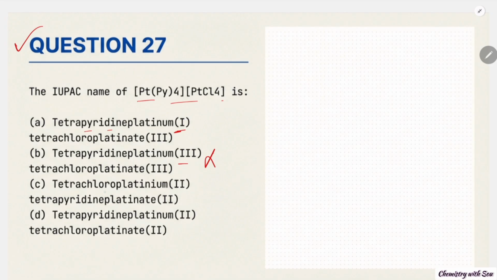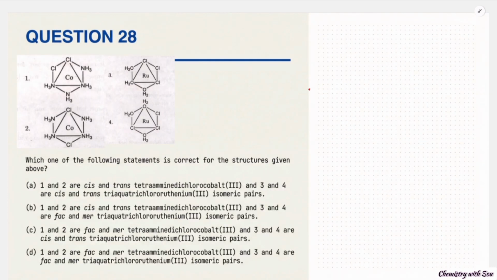In the C option, tetrachloroplatinum, not first the pyridine ligand, tetrapyridine platinum(II) and tetrachloroplatinate(II). So between A and D, actually platinum exists in the +2 or +4 state. So existing in +1 and +3 is not that stable. So option D is correct. If it is +2, the whole compound is -2, then the other will also be +2. Let's see the question number 28.